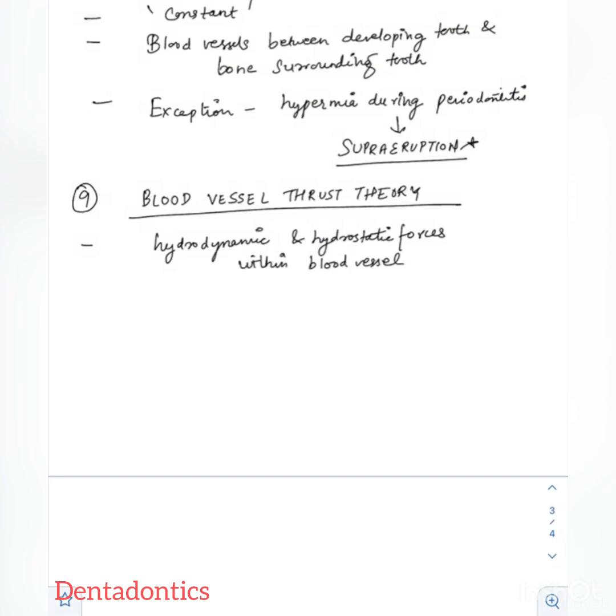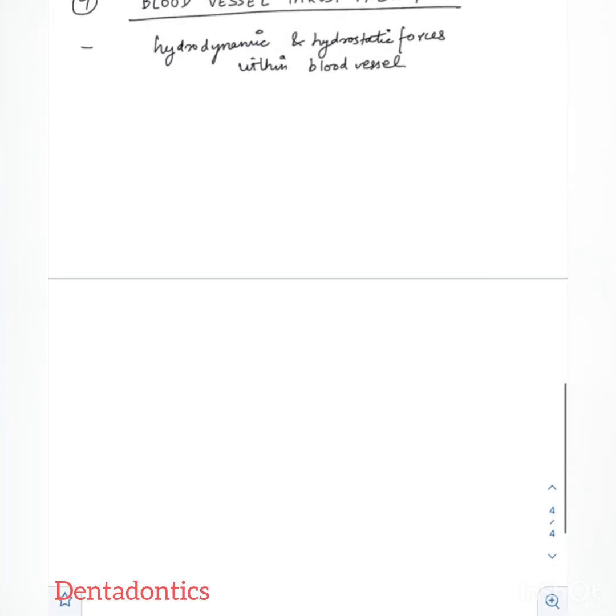Then coming to the periodontal contraction theory, it is stated that there are contractile elements like fibroblasts present in the periodontal ligament, which help in the eruption of the tooth.